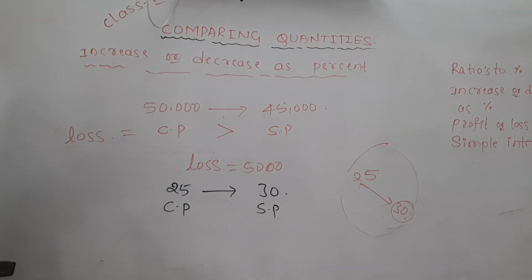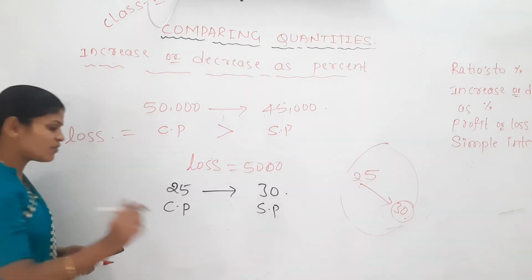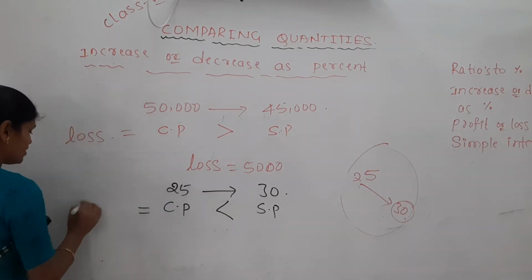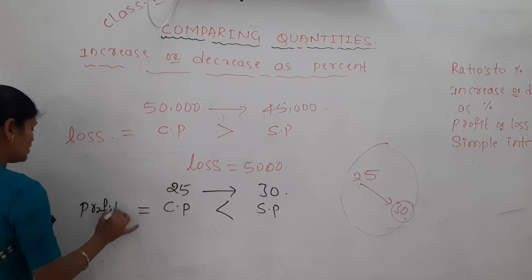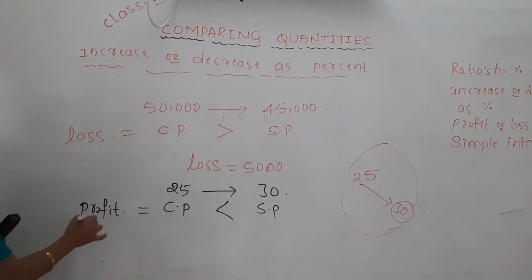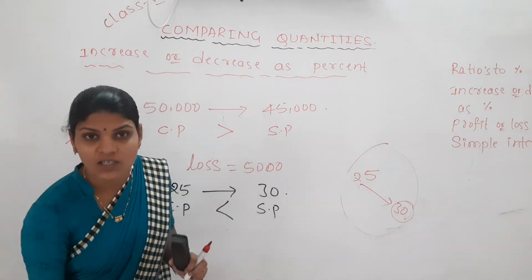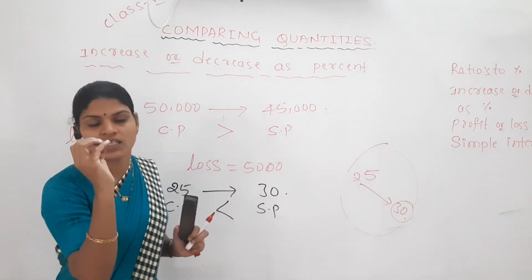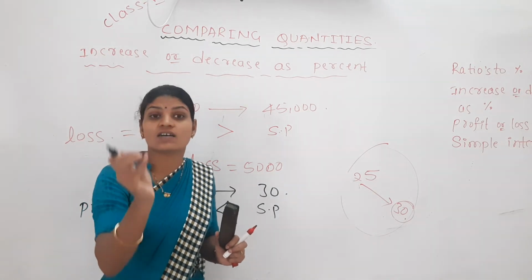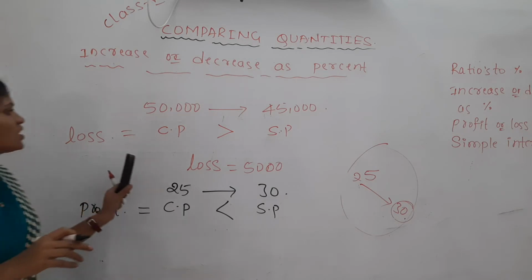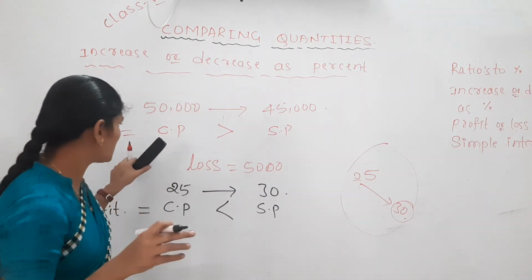Yes, your selling price is greater here. In this condition, you will get the profit. What you will get? Profit. When there is profit, what does it say? The cost price is less than the selling price. Means you pay a lesser amount and sell for a higher amount. Then if you are getting a loss in this condition,